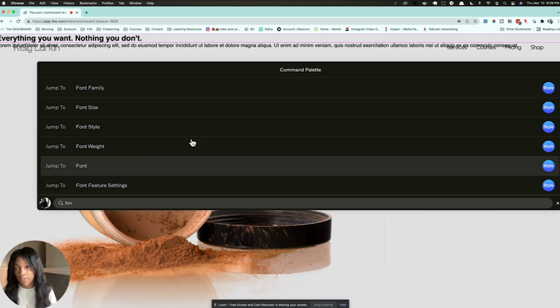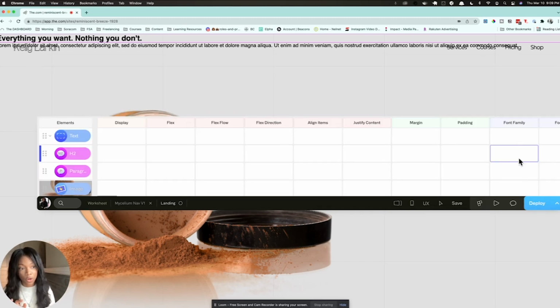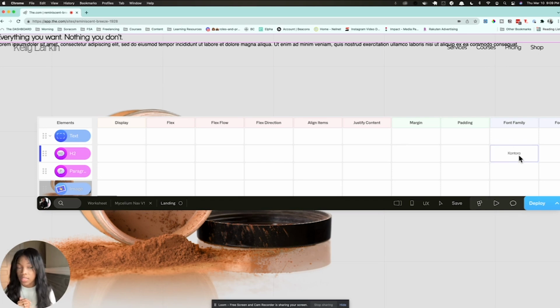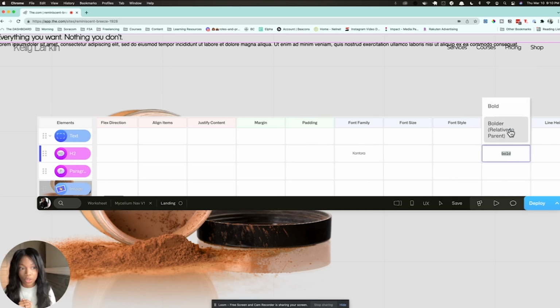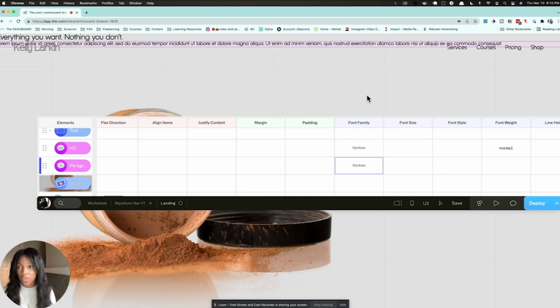Let's first start with font family, and you can see it opens up where font family is, and I can very easily select the font family that I want. You can see that these are some of the ones that I have in there, as well as some default ones. So I'm going to use Contora for that. I also want to go to the font weight because I have two different weights and I'm not really sure which one I want to use. We'll do the normal one. And then we're also going to change the font of that to the normal weight as well. Now let's go in and change some of the styles here.